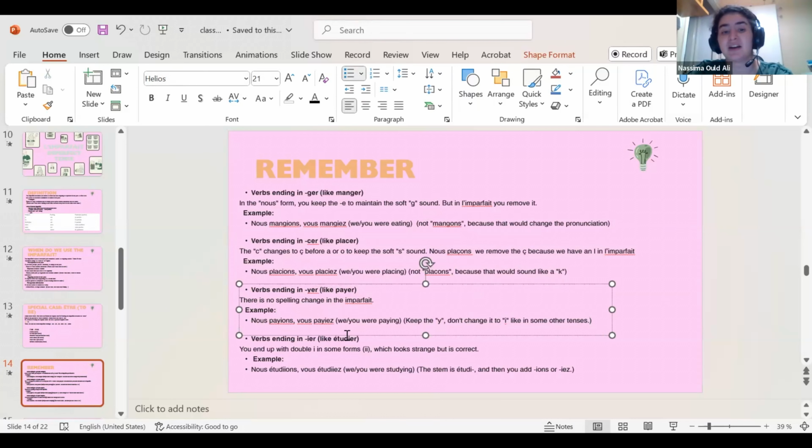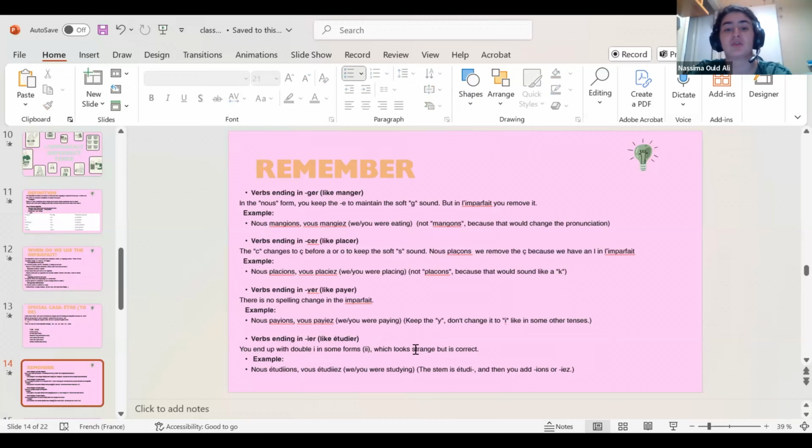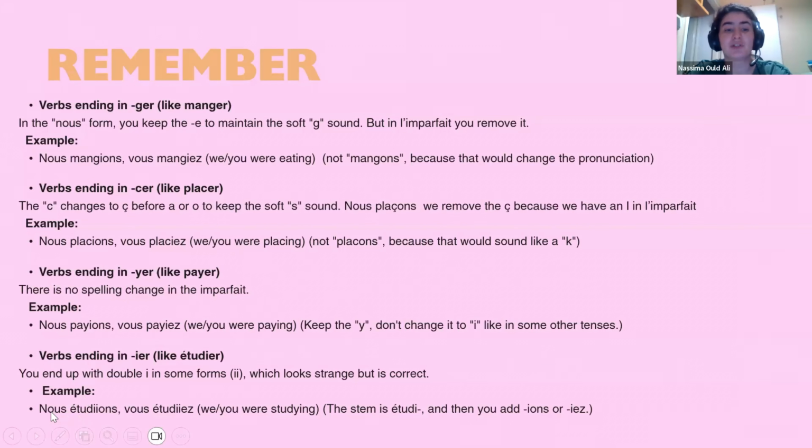Verbs ending in IER, like étudier, to study. You end up with a double I, which looks strange, but it's correct. For example, nous étudiions. If it ends with IER, it's going to be double I. Nous étudiions, vous étudiiez. We, you were studying. The stem is étudi, and then you add ions and iez. Is it clear? Any questions?